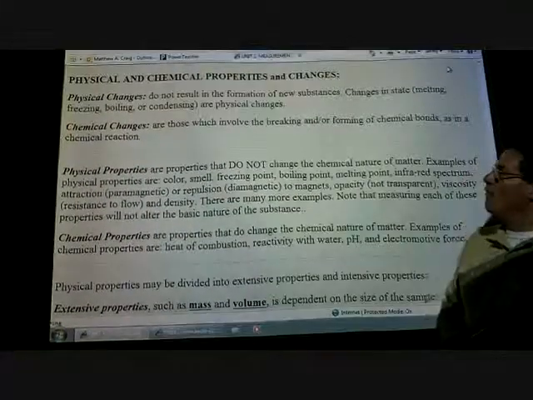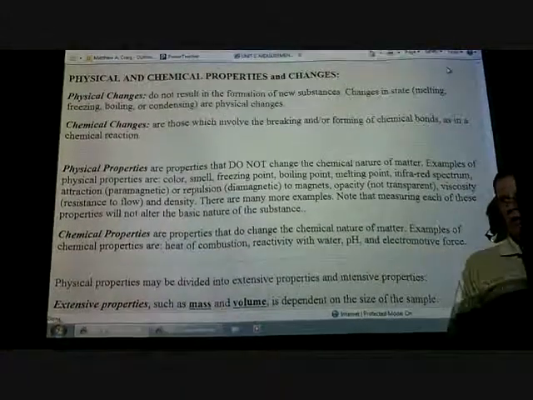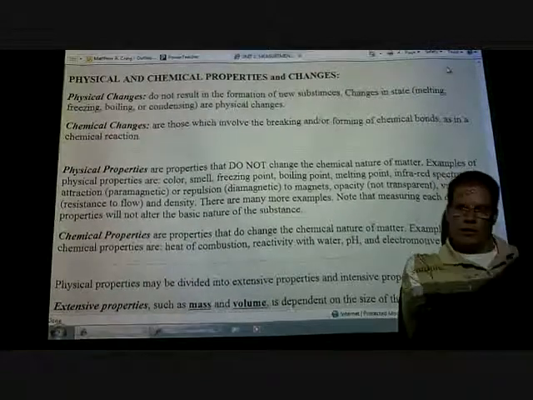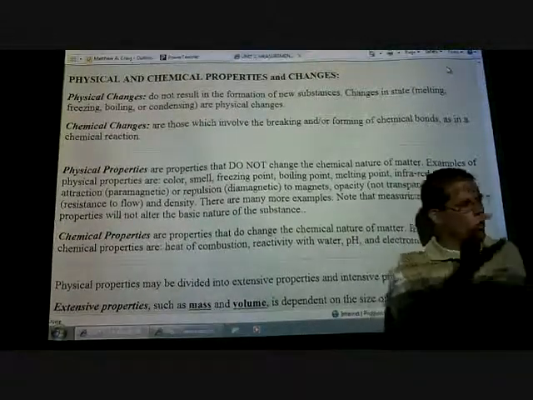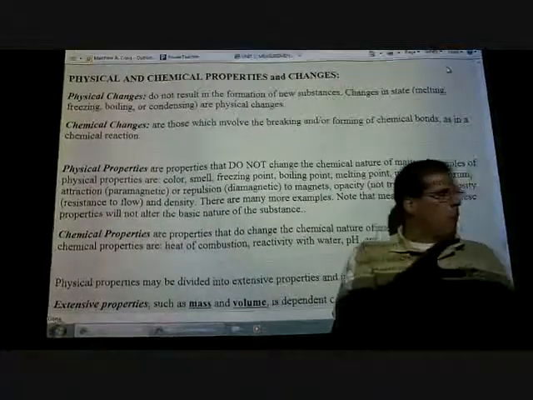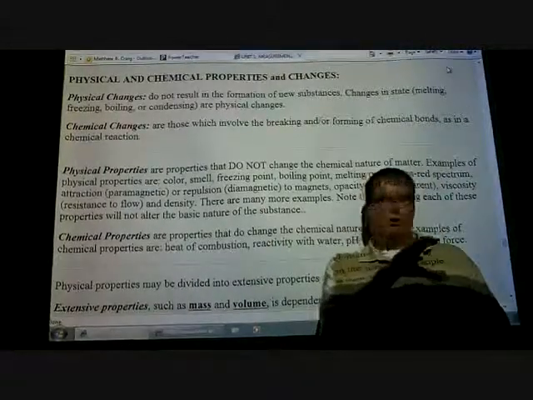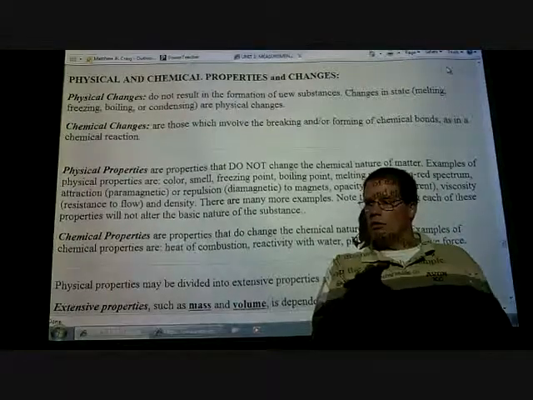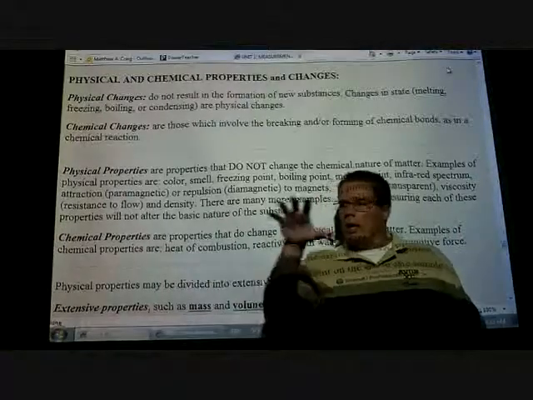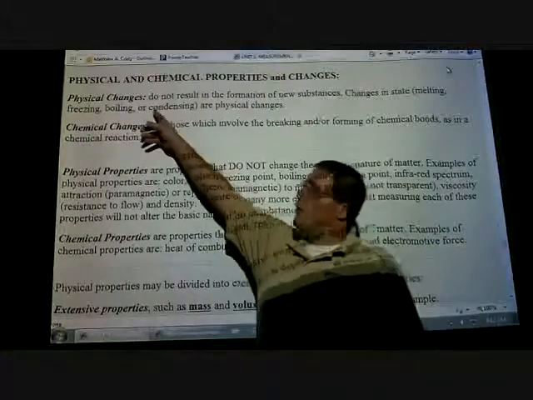All right, physical and chemical properties and changes. Physical changes mean that a substance simply goes from one state to another, like a solid to a liquid, or a liquid to a gas, or a solid to a gas. What's really neat about a physical change is, for example, water. If I take solid water, which most of you commonly call ice, and I add some heat to it, it turns into a liquid, which we like to drink. Add some more heat to it, it's now a gas or steam. But in all three of those cases, it's still H2O or water. That's the definition of a physical change.